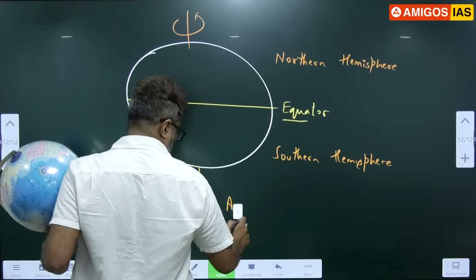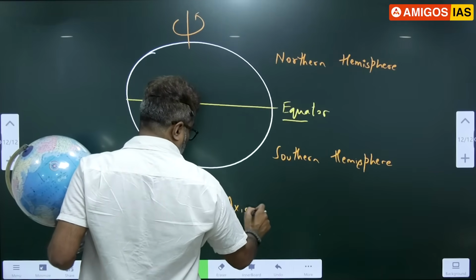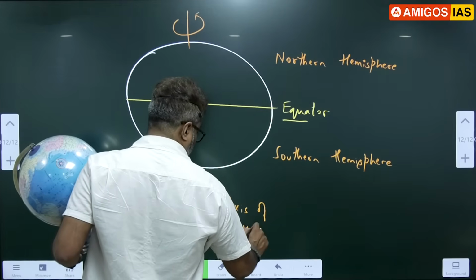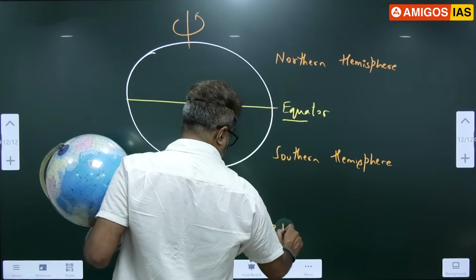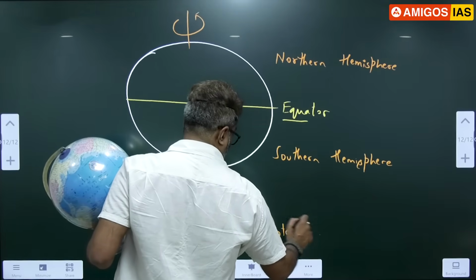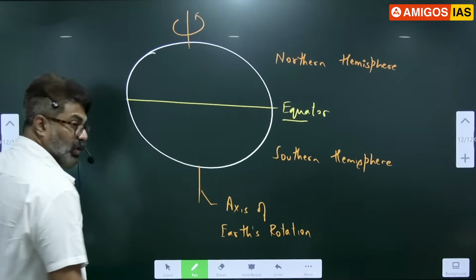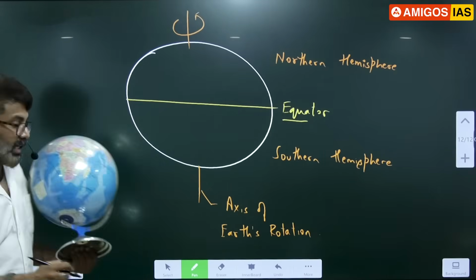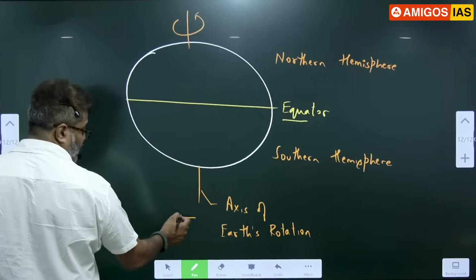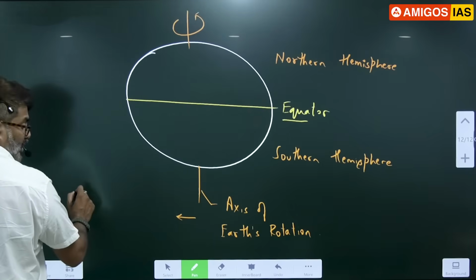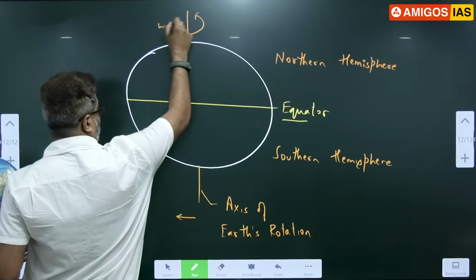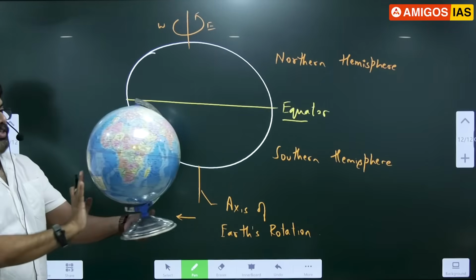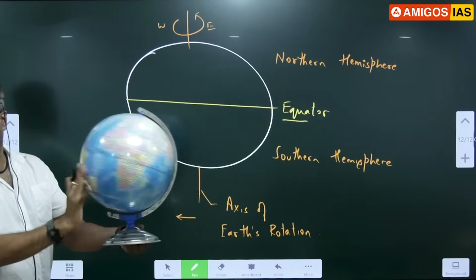Please write. Axis of Earth's rotation. What is the axis of Earth rotation? It is the imaginary line around which Earth spins. Please write. It is the imaginary line around which Earth spins from west to east. So Earth spins like this, west to east.